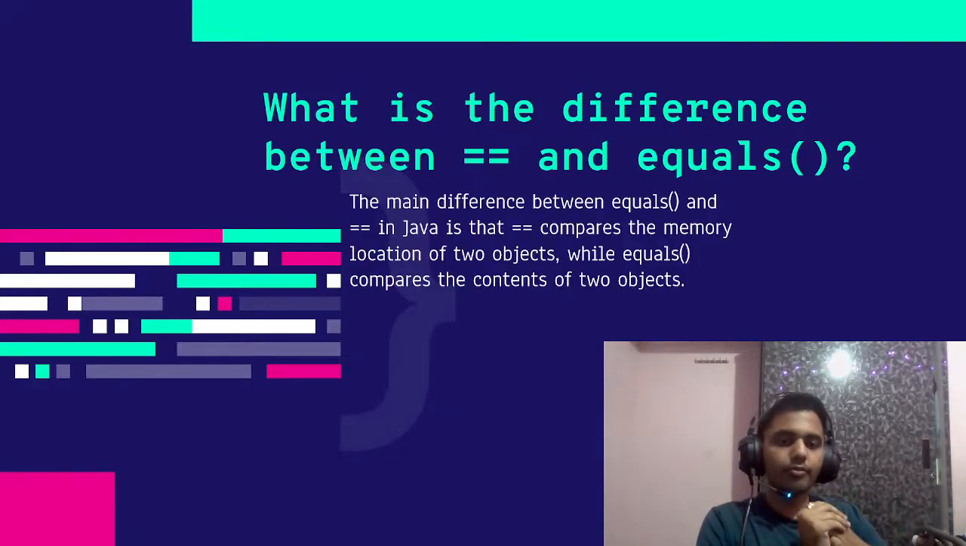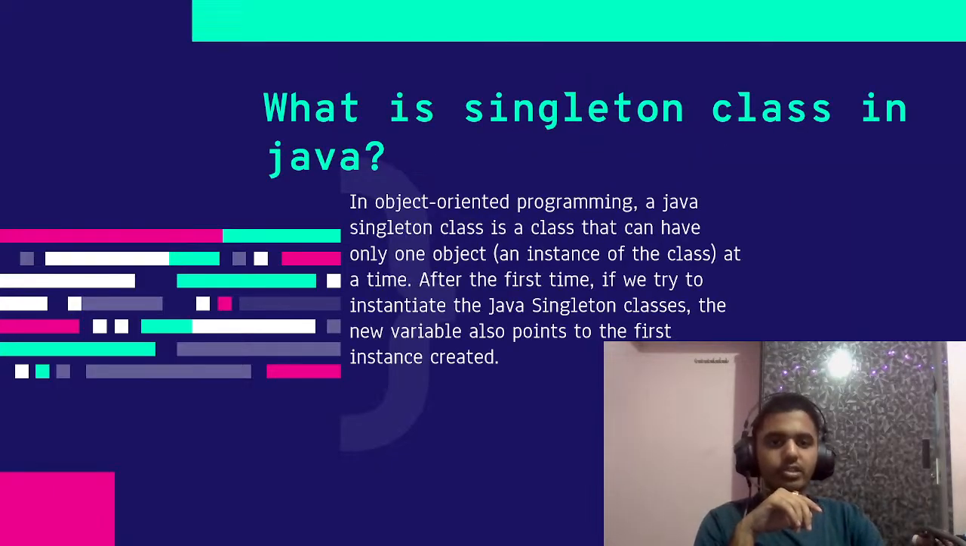It compares the content of it. So there's one string which is storing hello world and another string storing hello world. So if both have the same characters, it will print true. But in the case of double equals, if they are both on the same memory location, pointing to the same memory, then it will only print true, otherwise false.